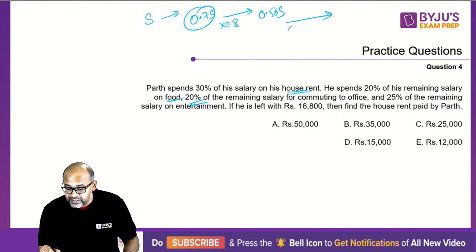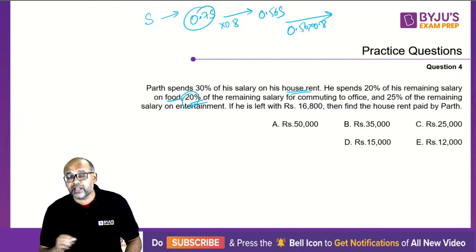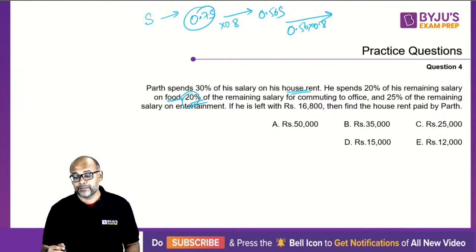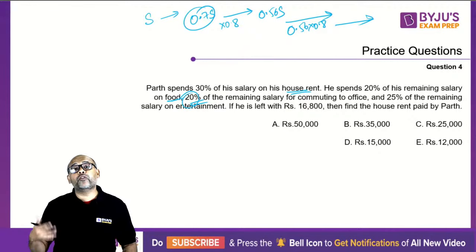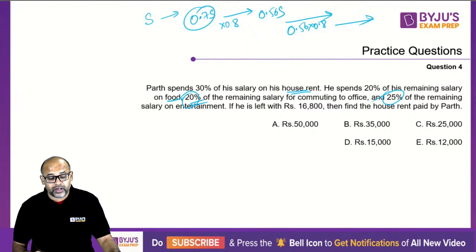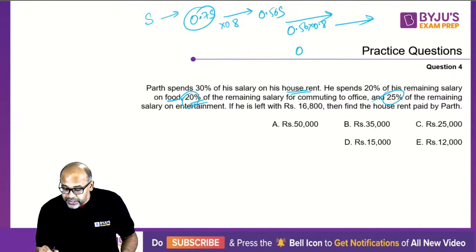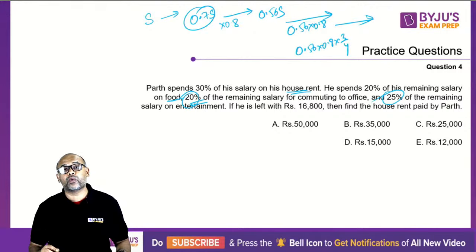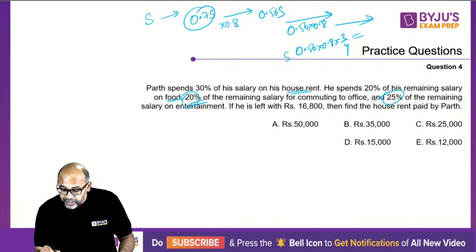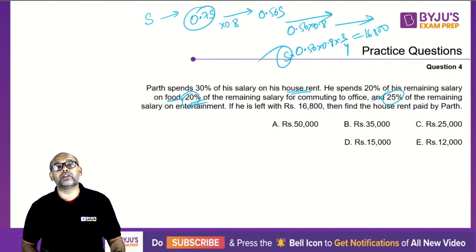So what I'll be left with is 0.56 into 0.8, because 20% is gone. The remaining is 80%. Now in this, 1/4, 25% is used for entertainment, which means the remaining quantity is 0.56 into 0.8 into 3/4. This is the remaining quantity, which will give you into S. So this will give you 16,800. From here you can get your S.